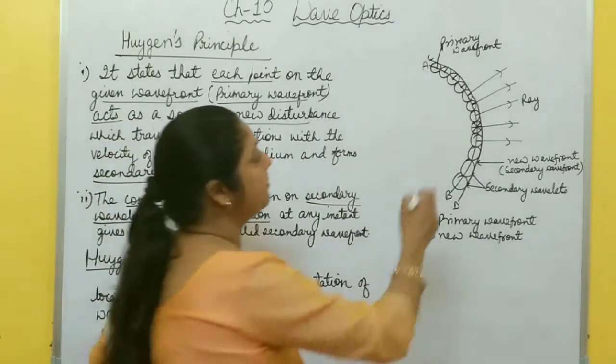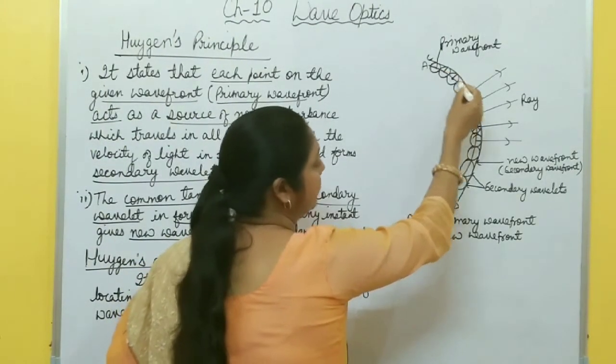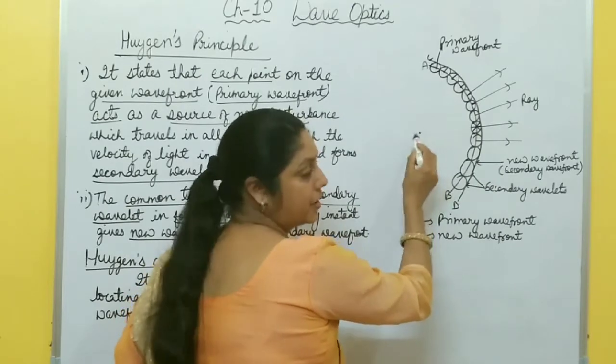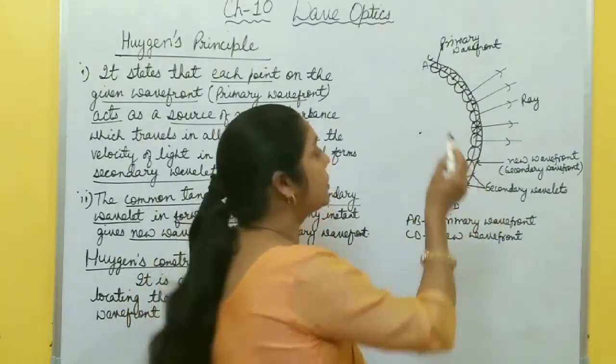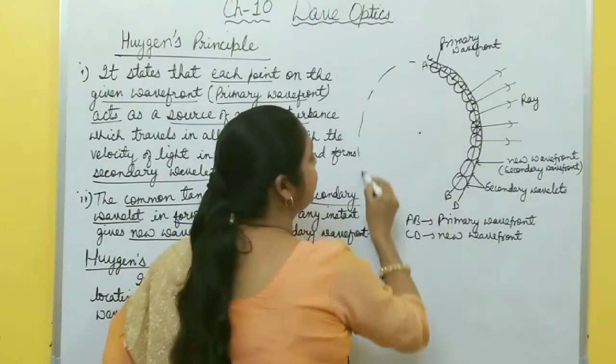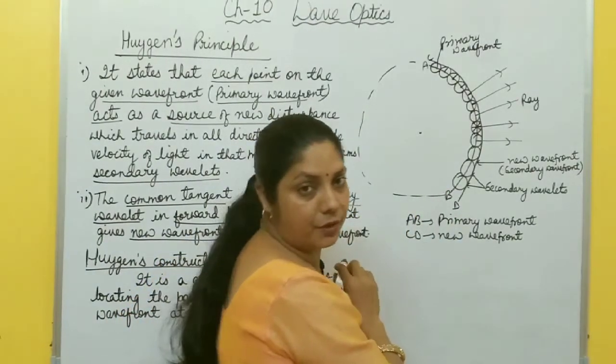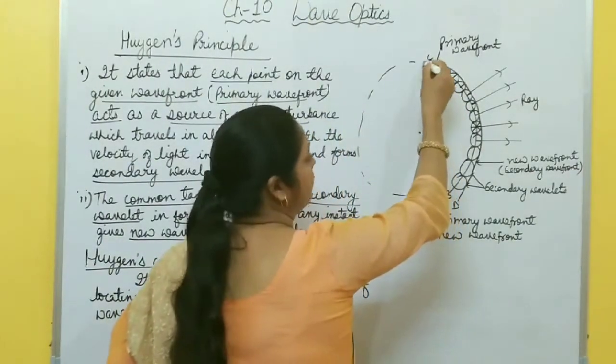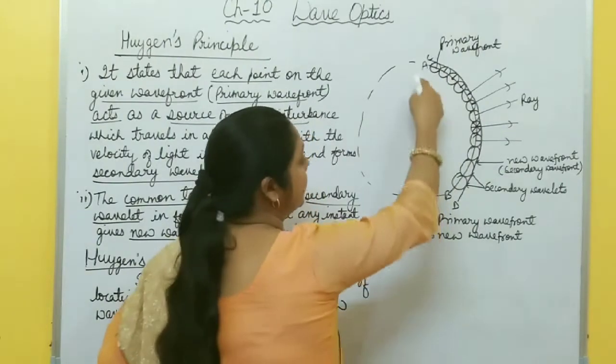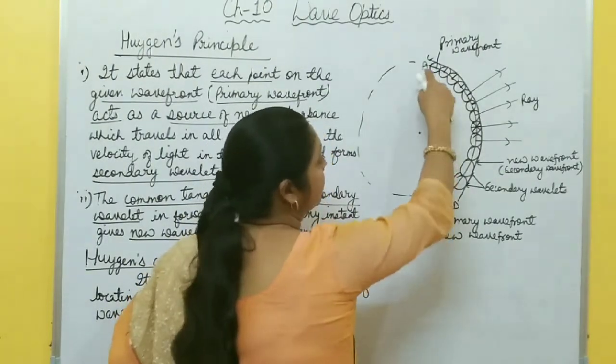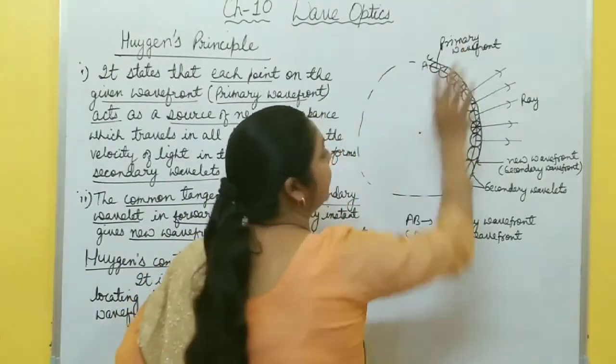For example, here, suppose this AB, suppose there is a point source, and you know for point source what type of wavefront is formed? A spherical wavefront is formed, right? I have taken only a small portion of that spherical wavefront, that is AB, okay? So this AB is a primary wavefront.